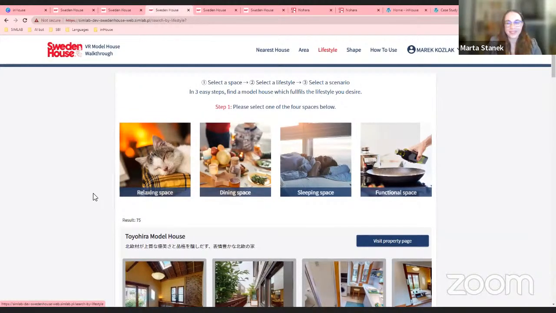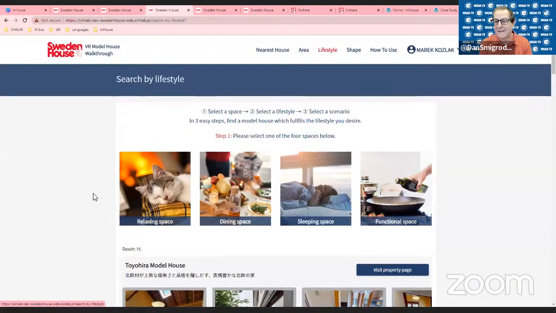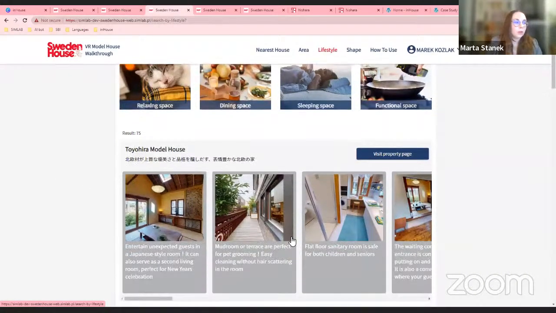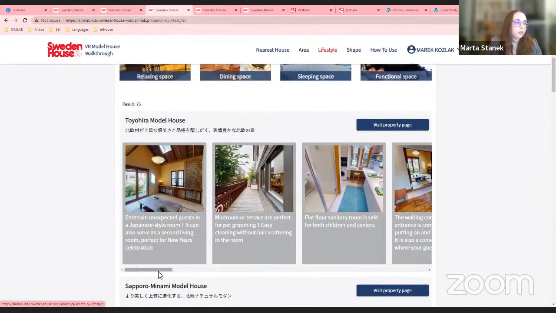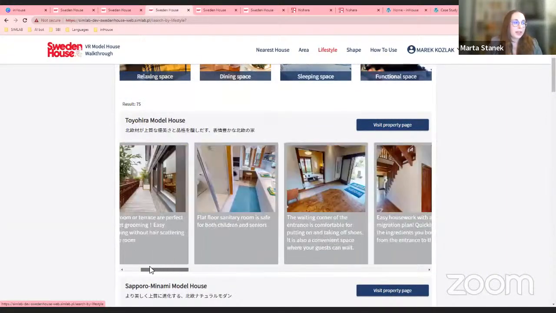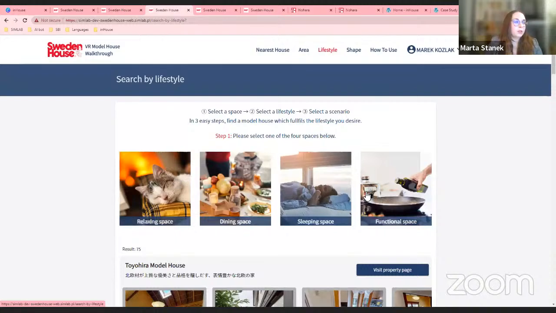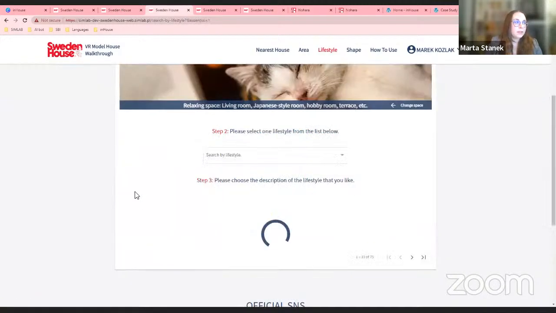How does the client use this, and how is this feature expected to work from the user perspective? Sure. So this is what the user sees. They first open the lifestyle search and they come across the 4 categories. So they have to choose one of those, or you can of course filter through all of the screenshots, but as you can see, it's quite a lot of them. So first I choose the space.